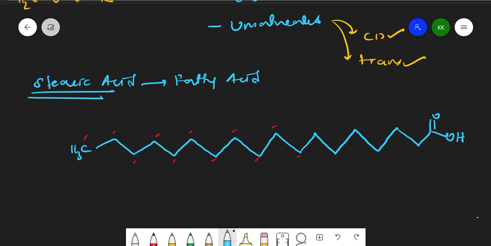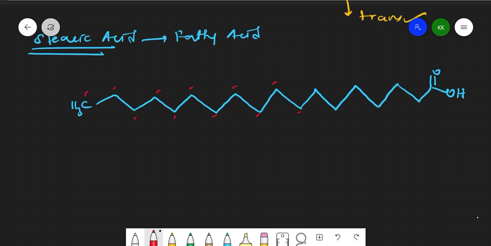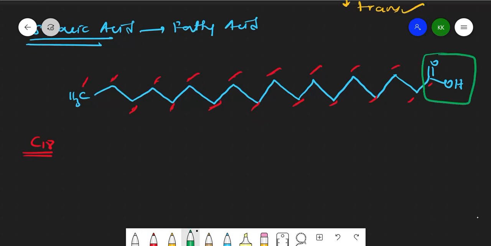So this is my fatty acid. If you count the total number of carbons, it should be 18 carbons. So it has C18. Count: 1, 2, 3, 4, 5, 6, 7, 8, 9, 10, 11, 12, 13, 14, 15, 16, 17, 18, right? And it has this COOH group, so the acid group is there. So this is a long chain of hydrocarbon containing an acid group. These are called fatty acids, right?